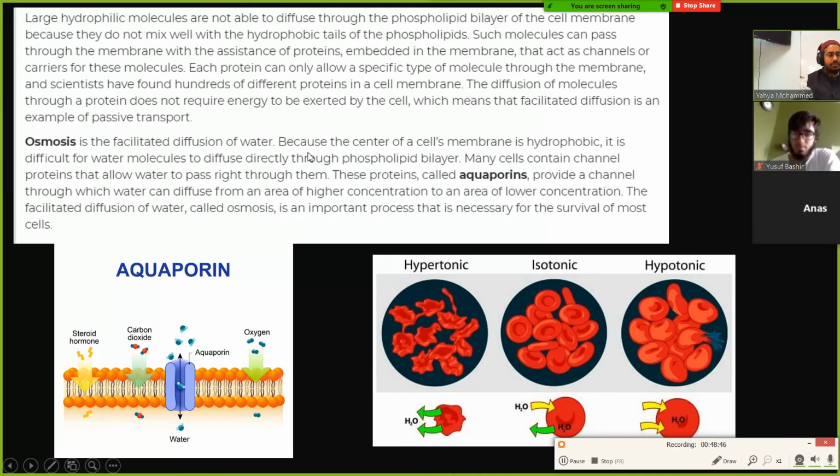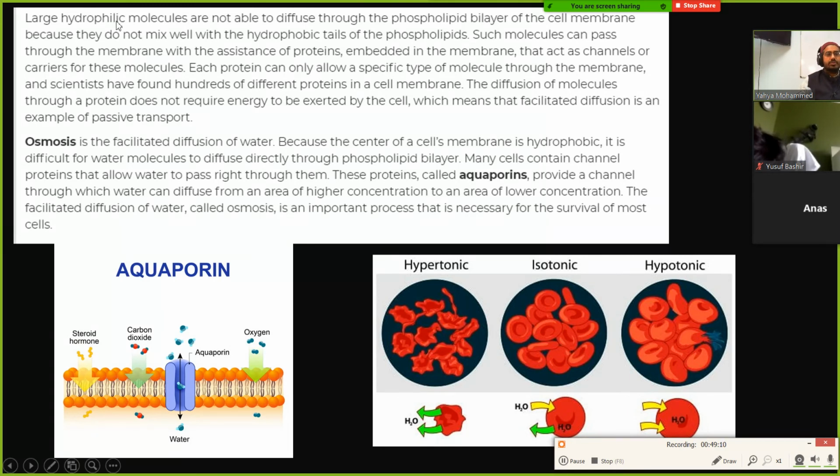Wait, I didn't understand that one. Which one? So for diffusion through the lipid bilayer, there's no energy needed? Right. Both of these two on the left require no energy. That's why they're called passive. Passive means no energy required.